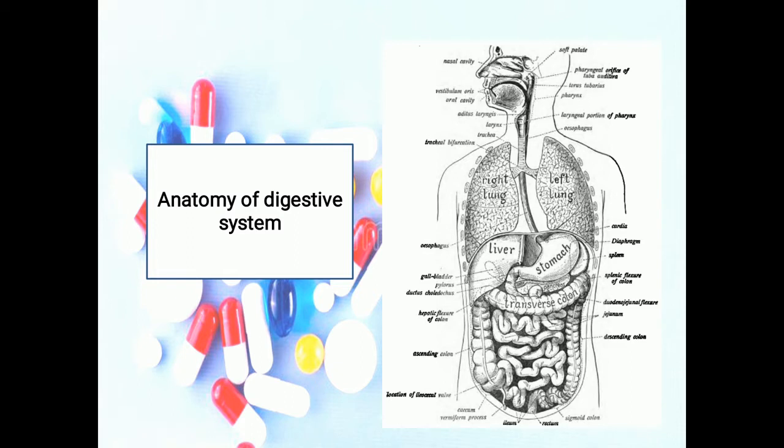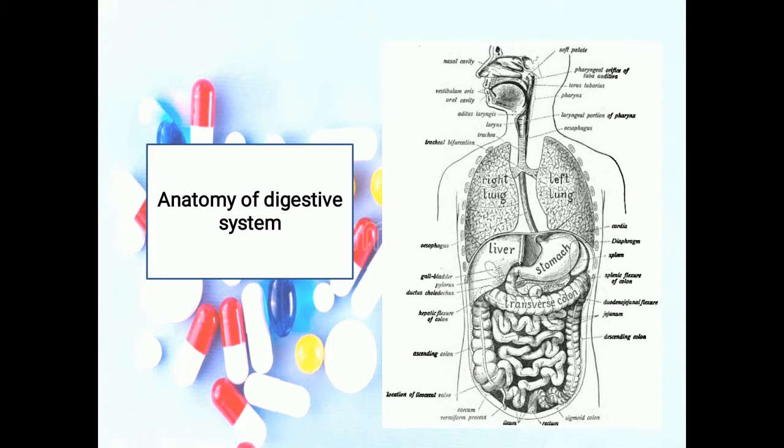Two groups of organs compose the digestive system: the gastrointestinal tract and the accessory digestive organs. The gastrointestinal tract, or GIT tract, also known as the alimentary canal, is a continuous tube that extends from the mouth to the anus. Organs of the GIT tract include the mouth, most of the pharynx, esophagus, stomach, small intestine, and large intestine.